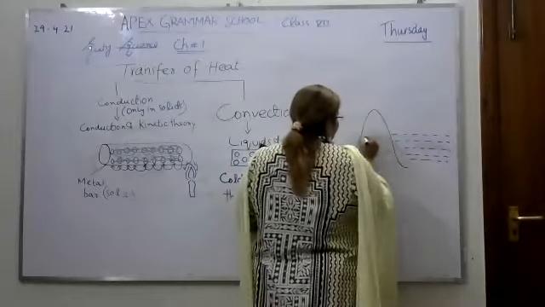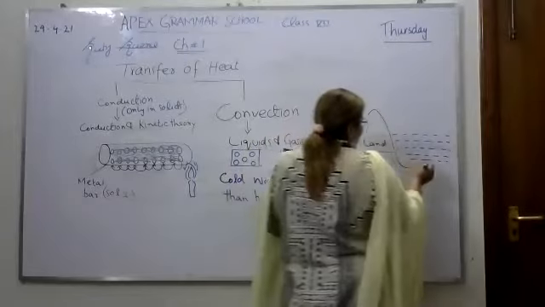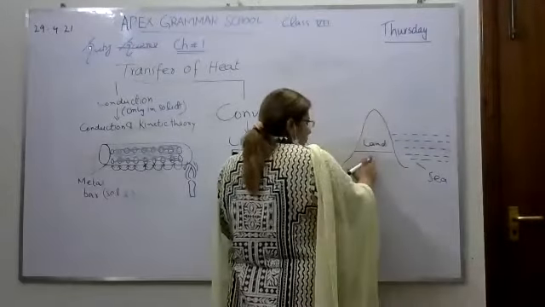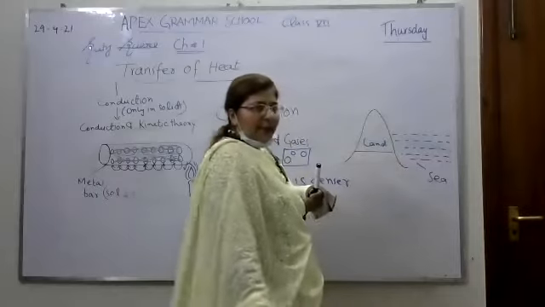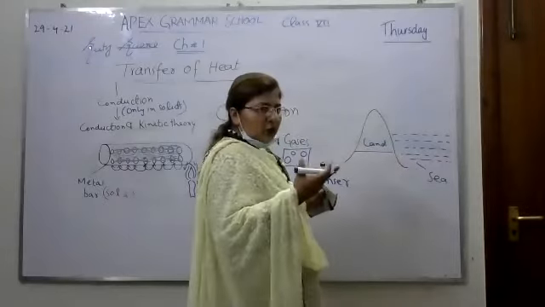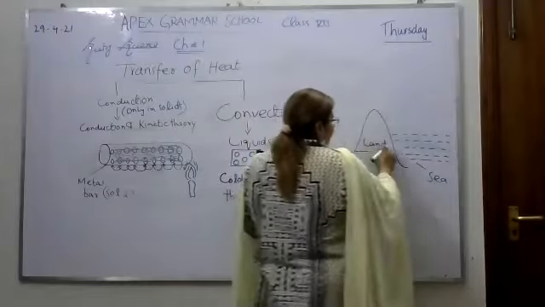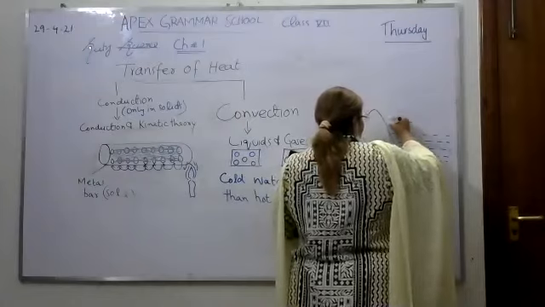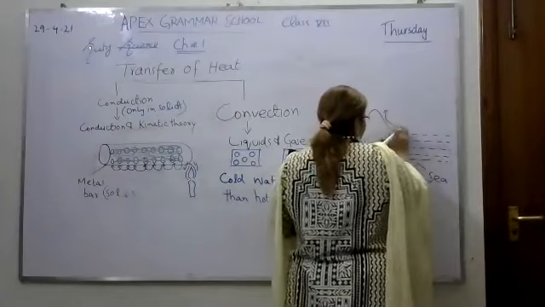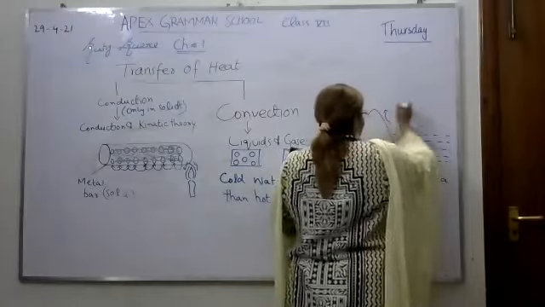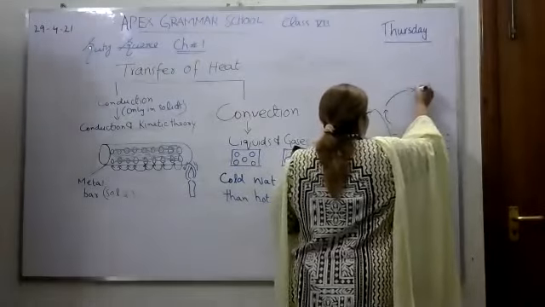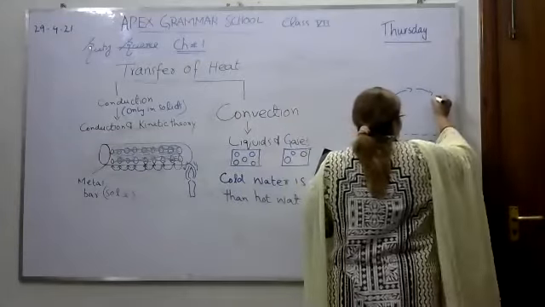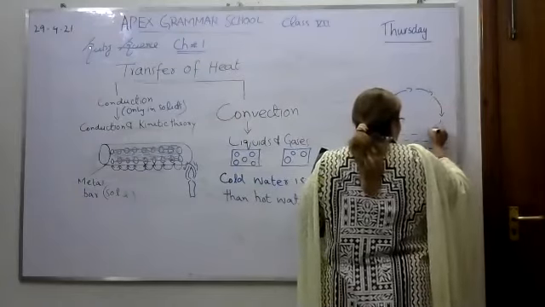So this part is showing land and this is showing sea. We can see that when the land is warm due to the sun, what will happen? The evaporation will rise. So the air will be lighter, and the process will be very fast. But when this air touches the sea, it will be cold, so its process will be slow.